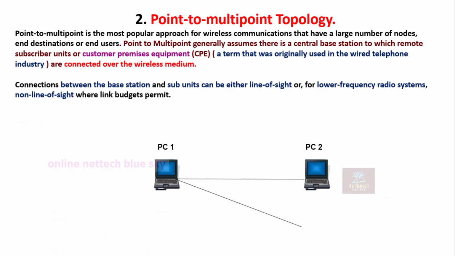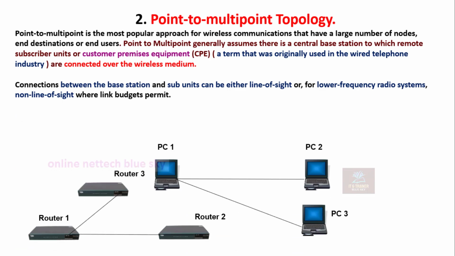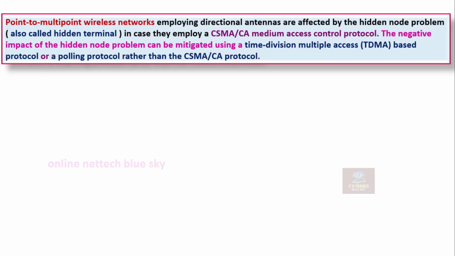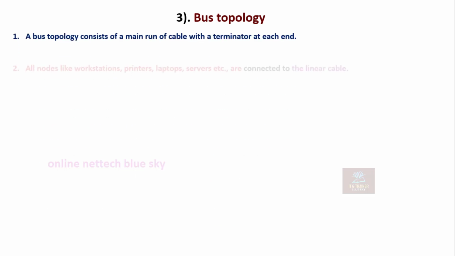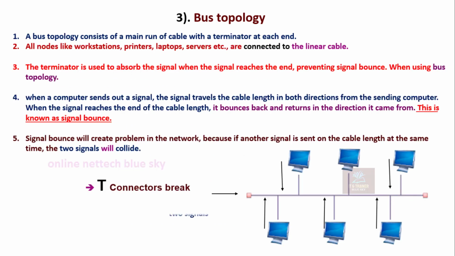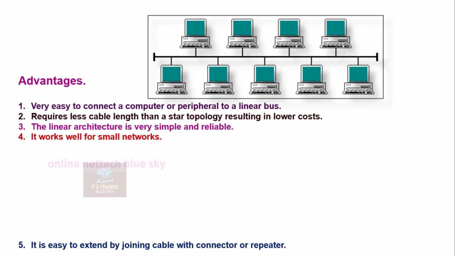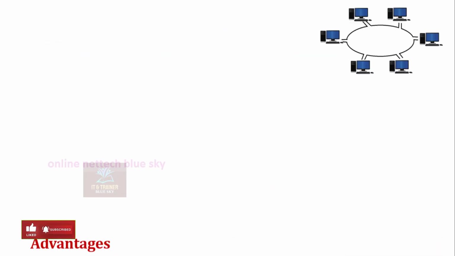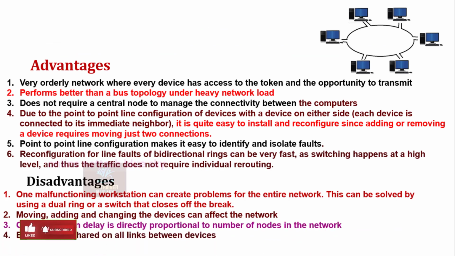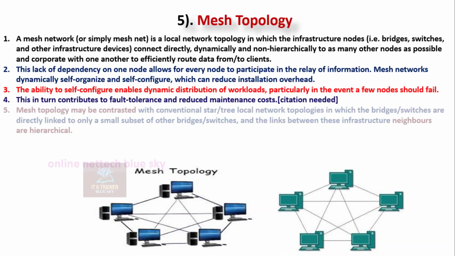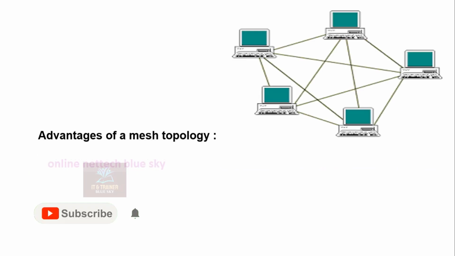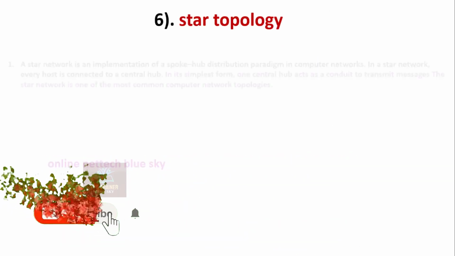Point to multipoint topology connects one device to many others, as you can see here with a switch. Then bus topology: how it works, the different systems, and its advantages and disadvantages. Watch the previous video on ring topology, how it works and its advantages. Then mesh topology and mesh networks, which are important to understand, along with the advantages and disadvantages of mesh topology.